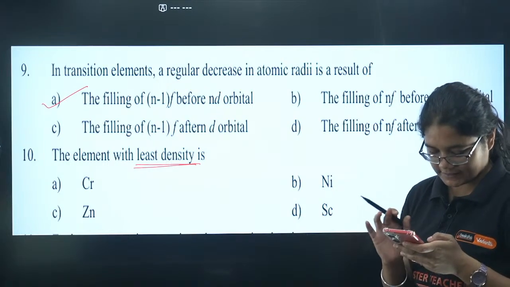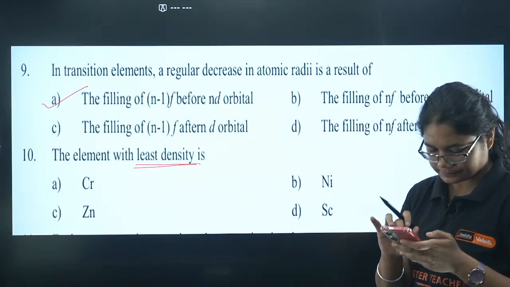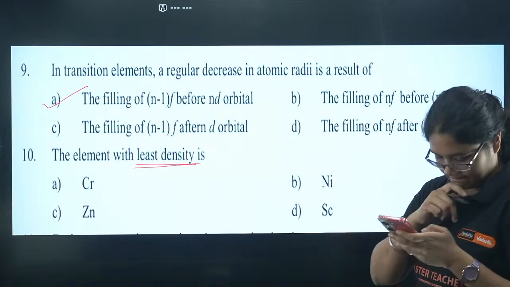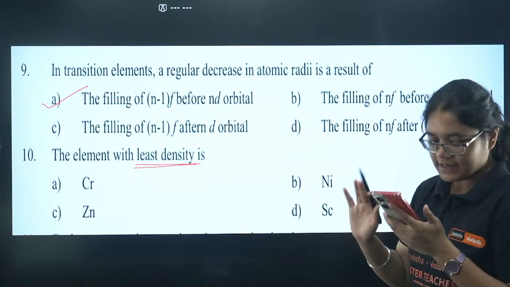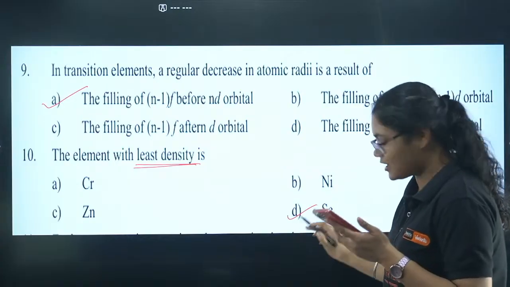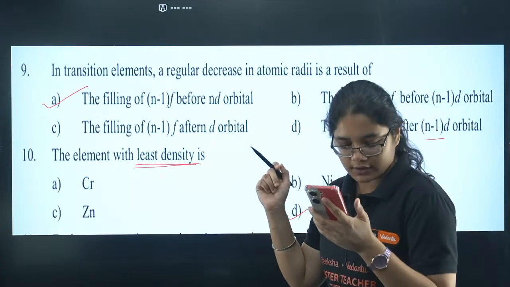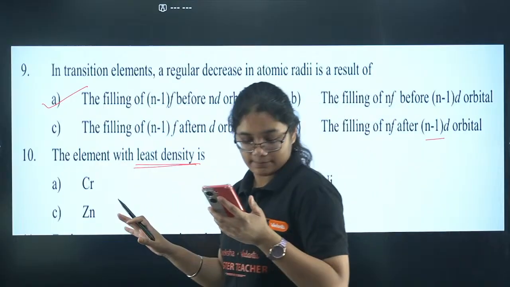Let me see who has given the correct answer. 10C, 10D, yes. So please students remember Sailaja and Unknown, Mohan, Chinu, Gayatri, all of you are correct.